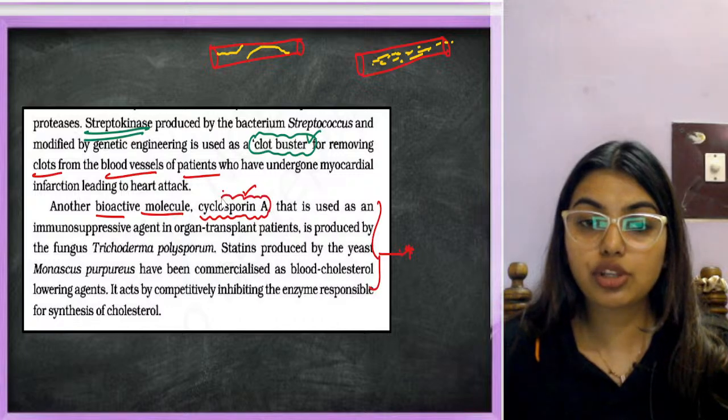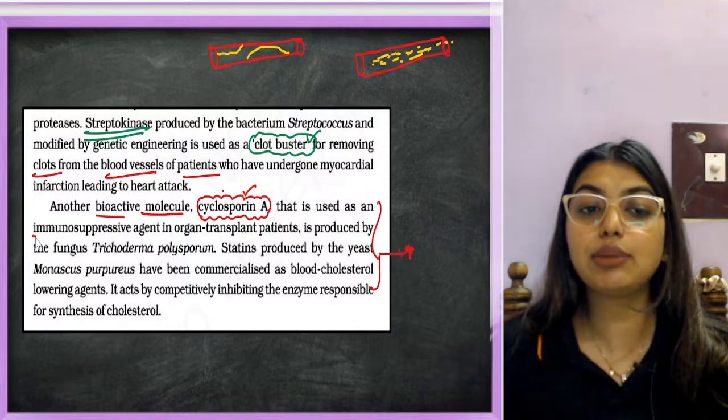Another bioactive molecule is cyclosporin A, that is used as an immunosuppressant agent.